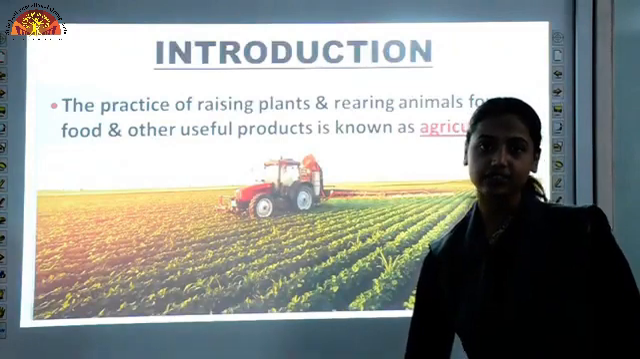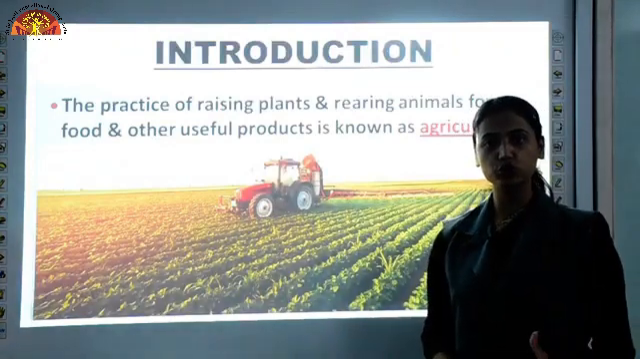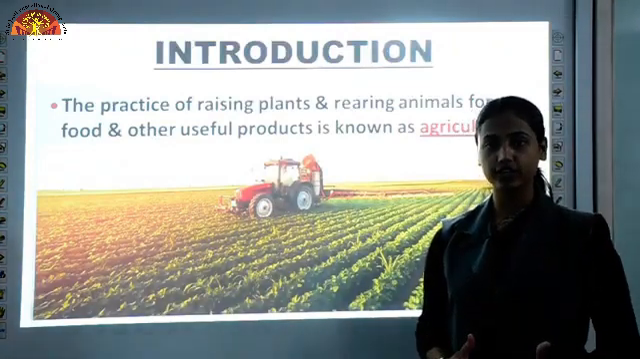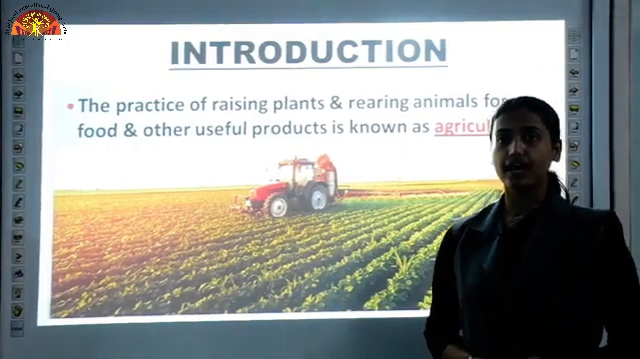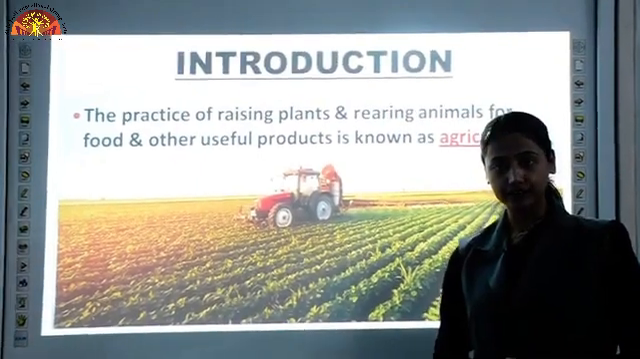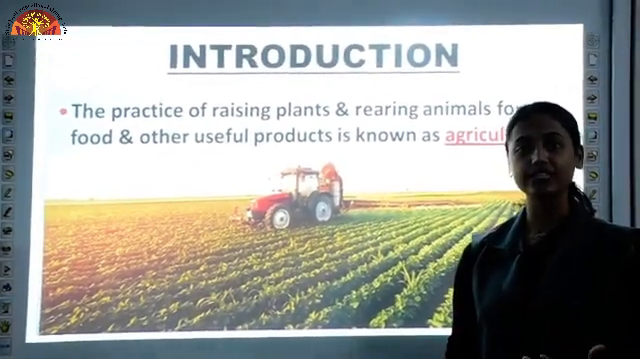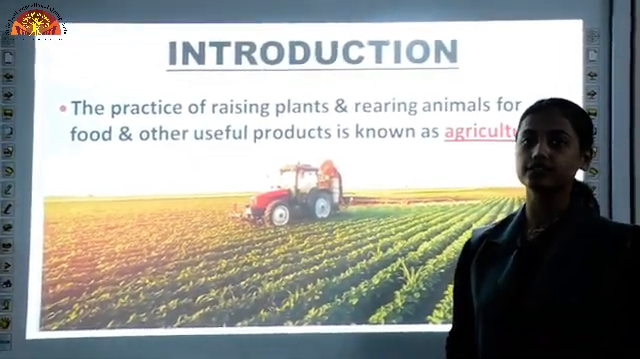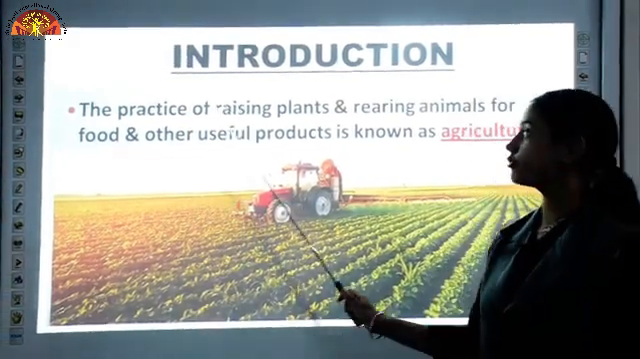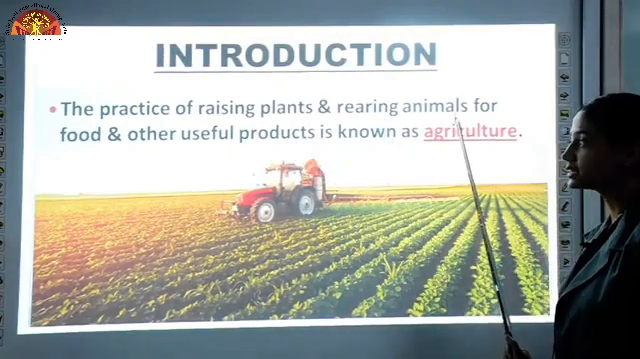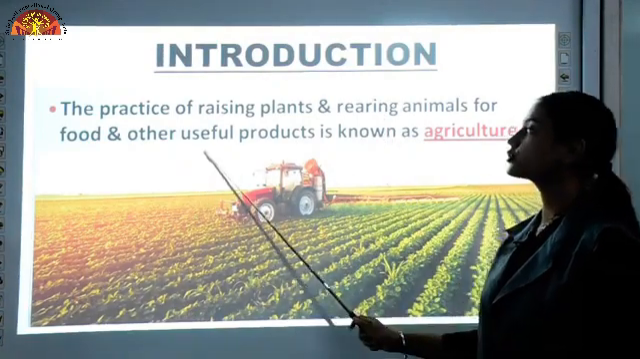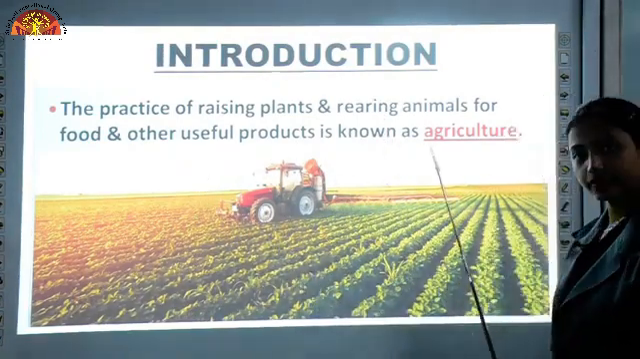Now we know that, unlike plants, we are not able to make our own food, so we are dependent on plants. To fulfill that need, humans started growing plants. That practice of raising plants, and also rearing animals for food and other useful products, is known as agriculture.